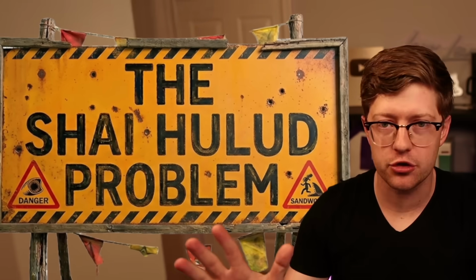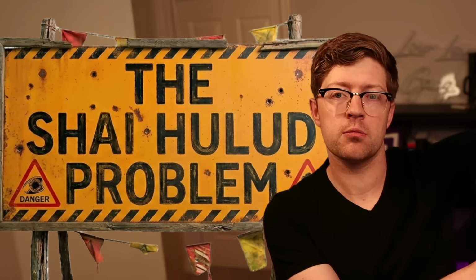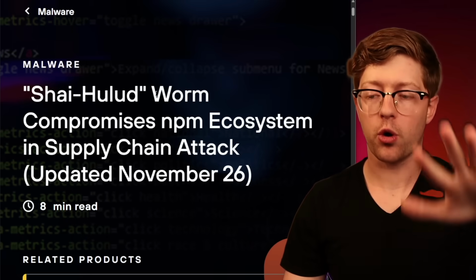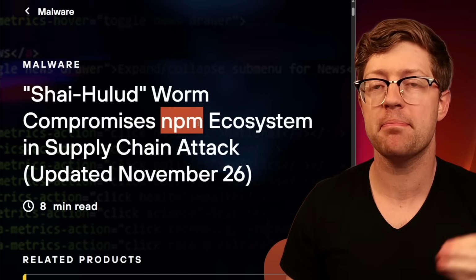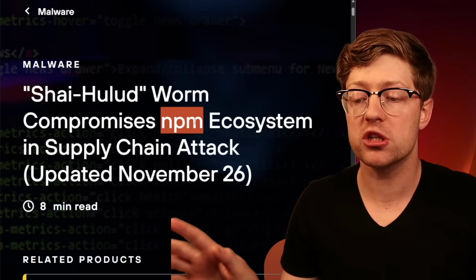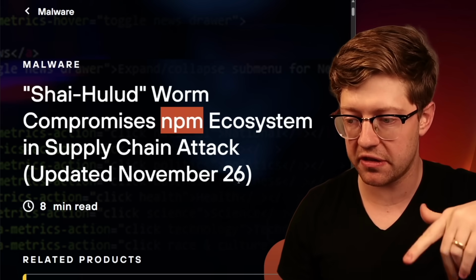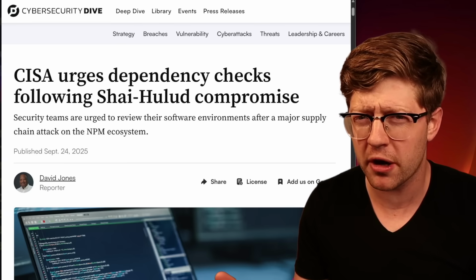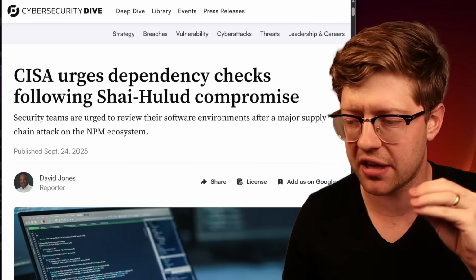If you're not aware of what Shai-Hulud means, Shai-Hulud itself is a worm from the Dune universe. But here, Shai-Hulud is a word that refers to a worm that has been compromising the NPM ecosystem for multiple months. Coming up to, I think, like June of this year, there was another attack, and it goes back all the way to like October of last year. Only a few months, but it feels like an eternity in the cybersecurity world.